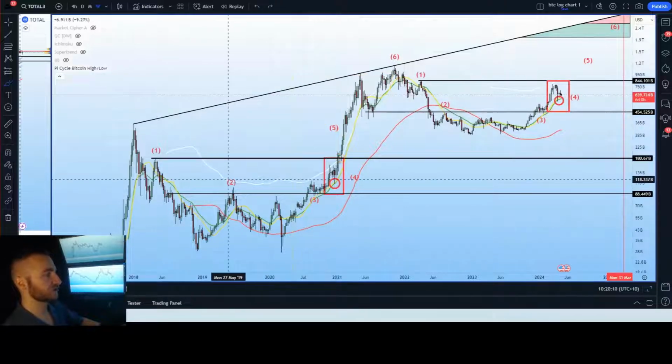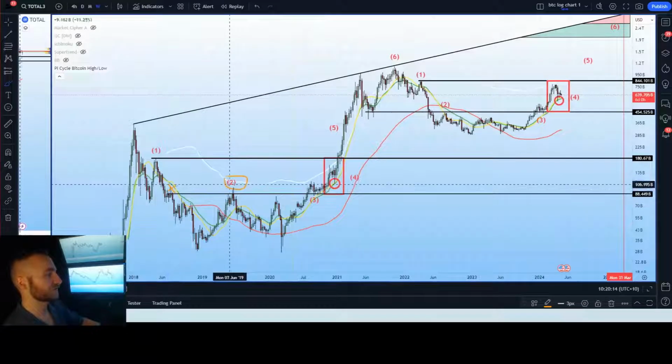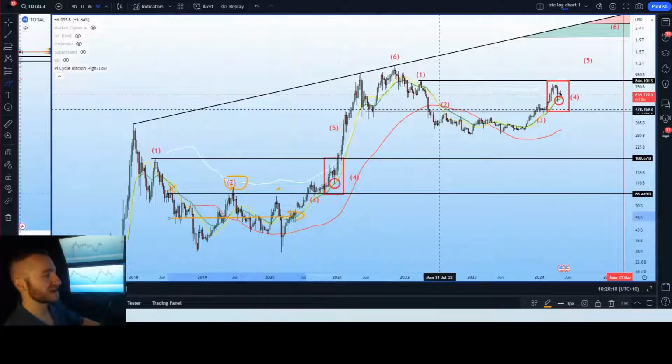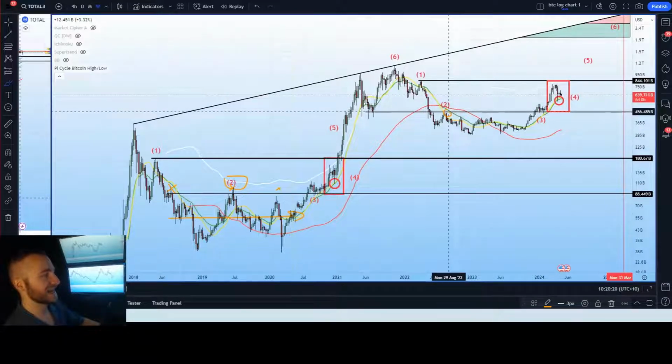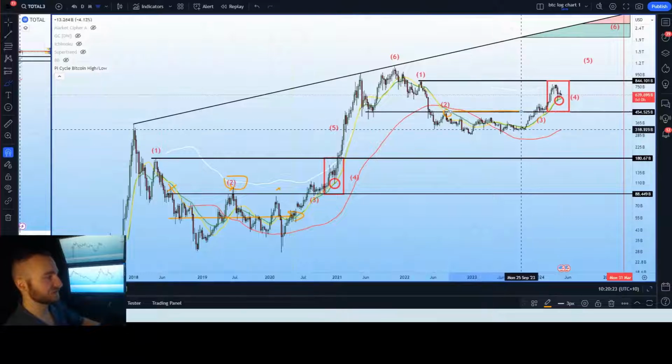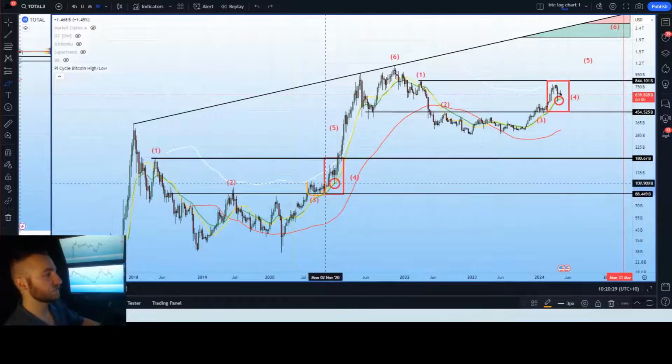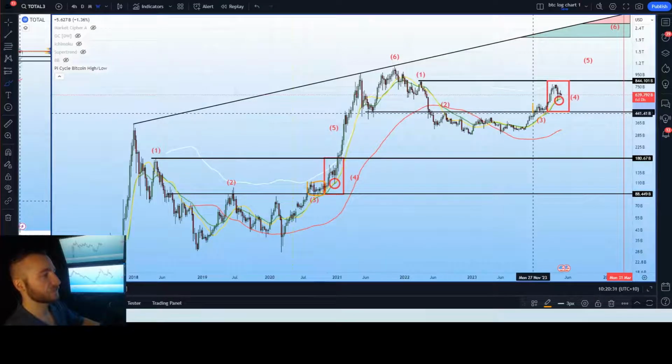Point number 2 is going to be our bear market resistance. We can see multiple rejections from this point in the bear market over a course of around 2 years. Again, we can see point number 2 over here, which acted as that bear market resistance. When we finally break above point number 2, we enter point number 3. And point number 3 is simply a weekly consolidation above point number 2.